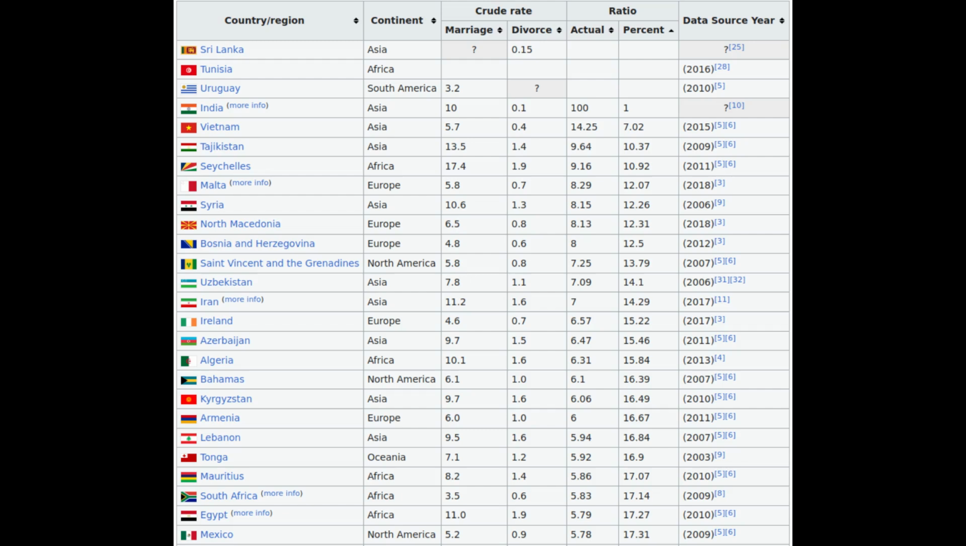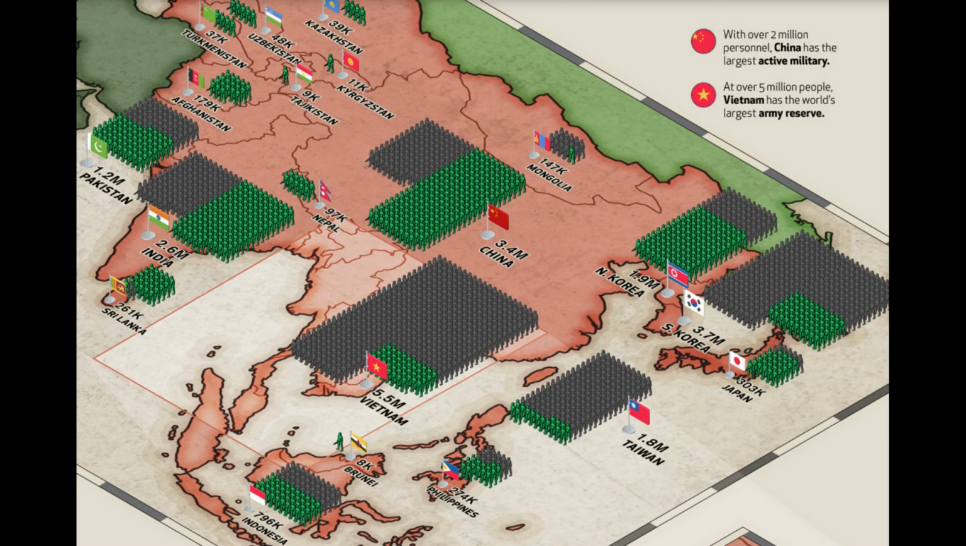Write a comment. Vietnam is second in the world. It is a country experiencing intense economic development, and only 1 in 7 marriages ends in divorce. An increase in wealth often loosens social bonds. This is not the case here. One might consider whether the largest army in the world is responsible for these data.